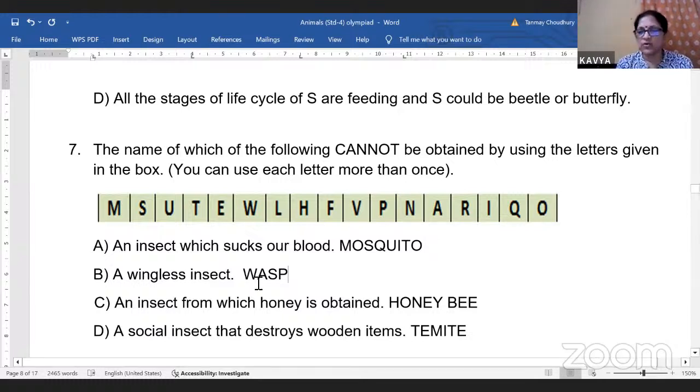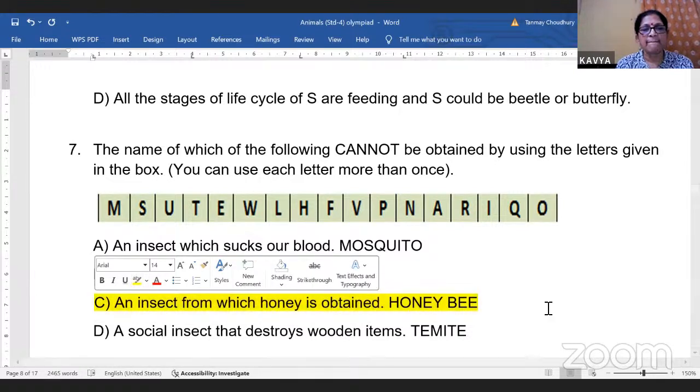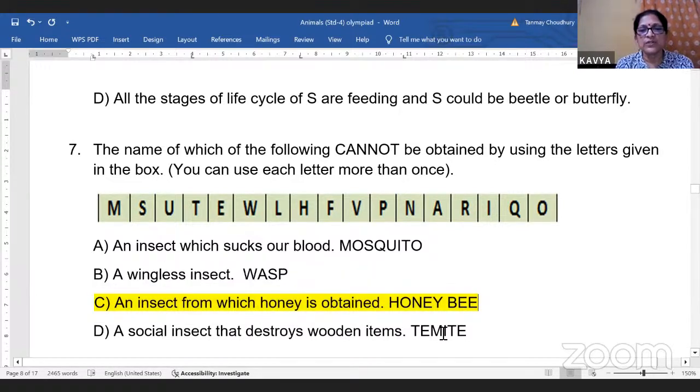Okay. So out of which, one insect from which honey is obtained, you'll find that there is no bee here. There is H here, O here, there's no bee here. So this cannot be formed from this. Sorry, the spelling is wrong.